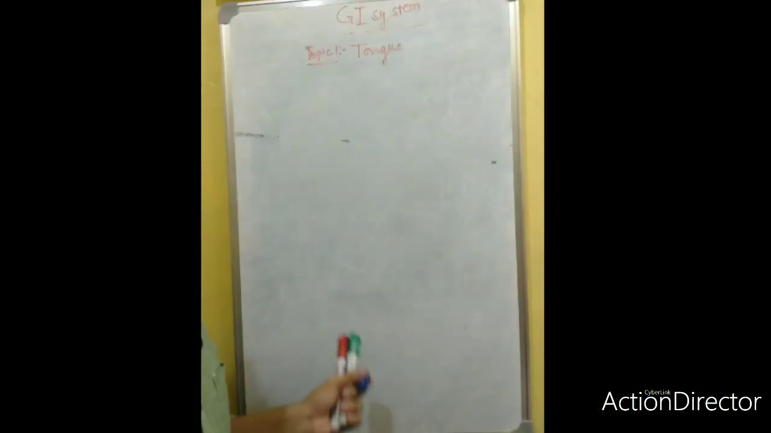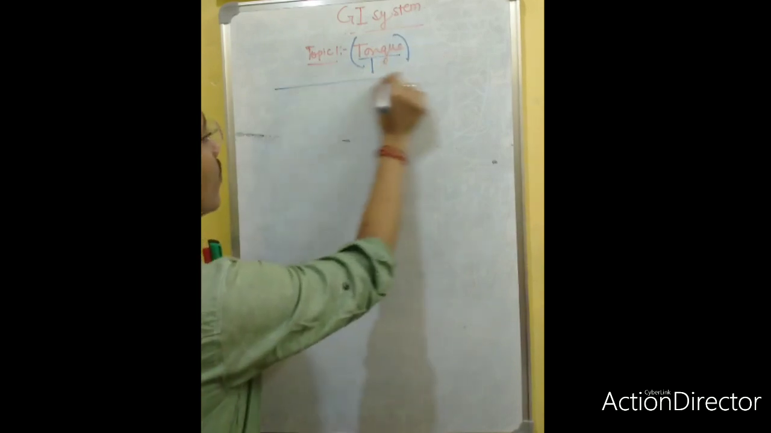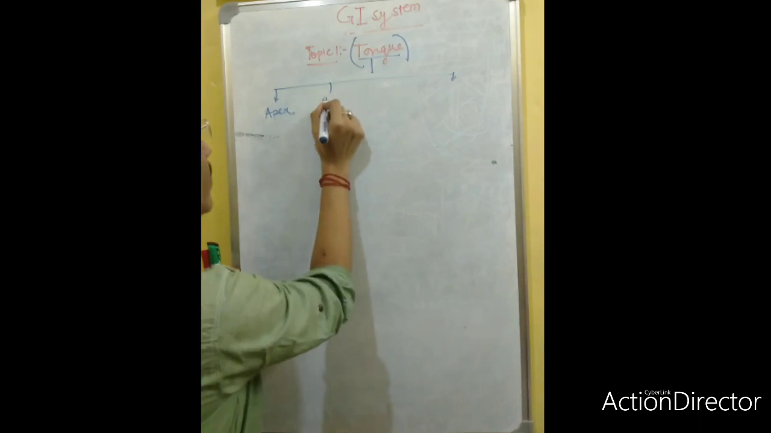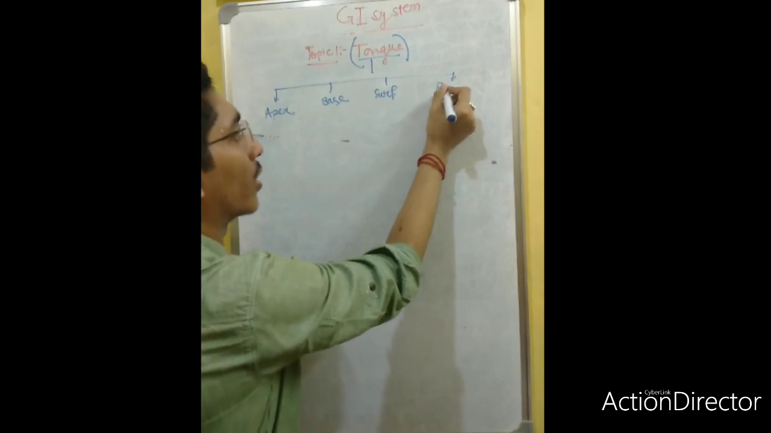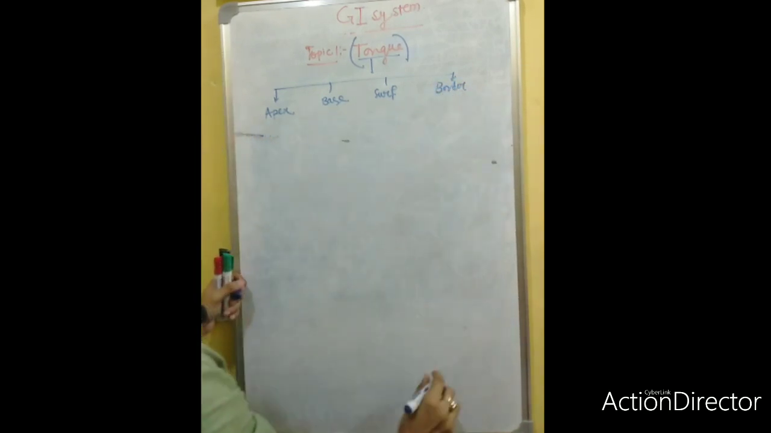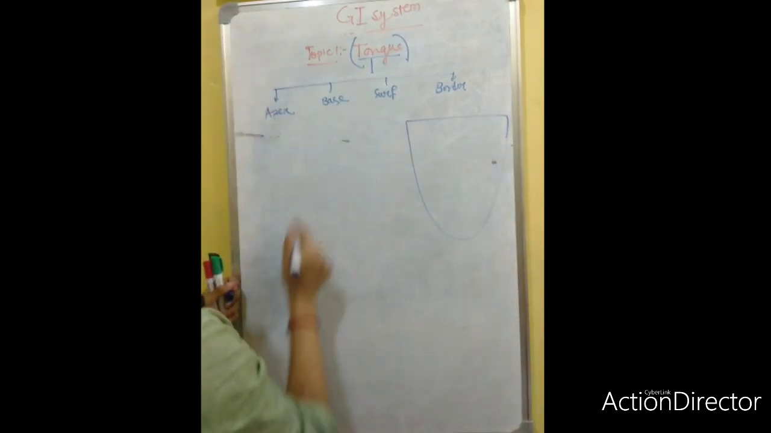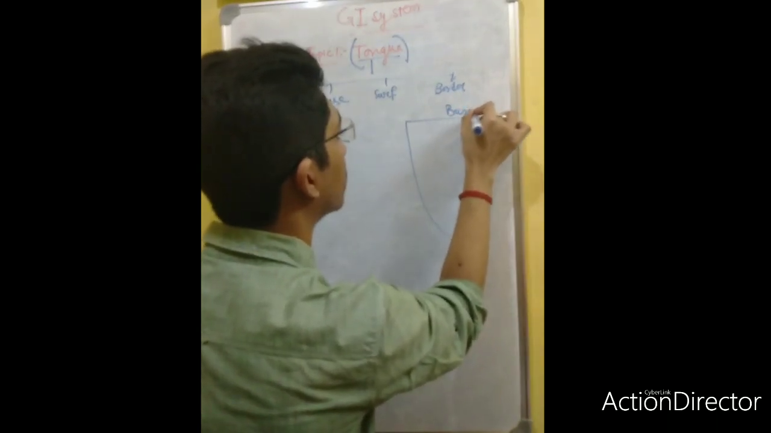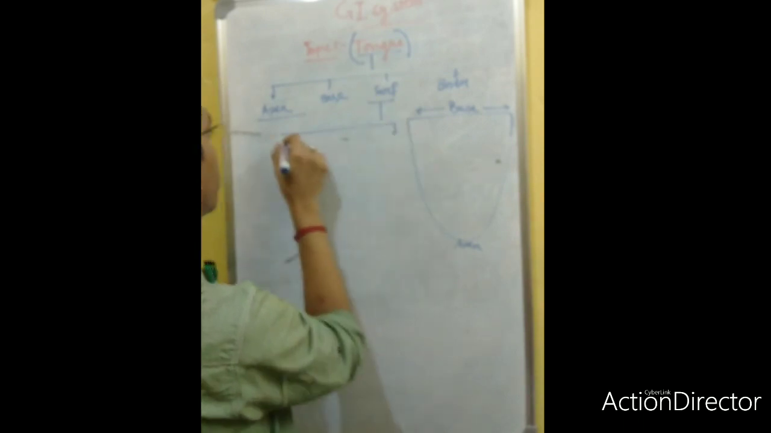Now, what are the parts of the tongue? The gross anatomy of the tongue: the tongue will have an apex, a base, surfaces and borders. Suppose this is your tongue. Now this is the apex and this is the base.